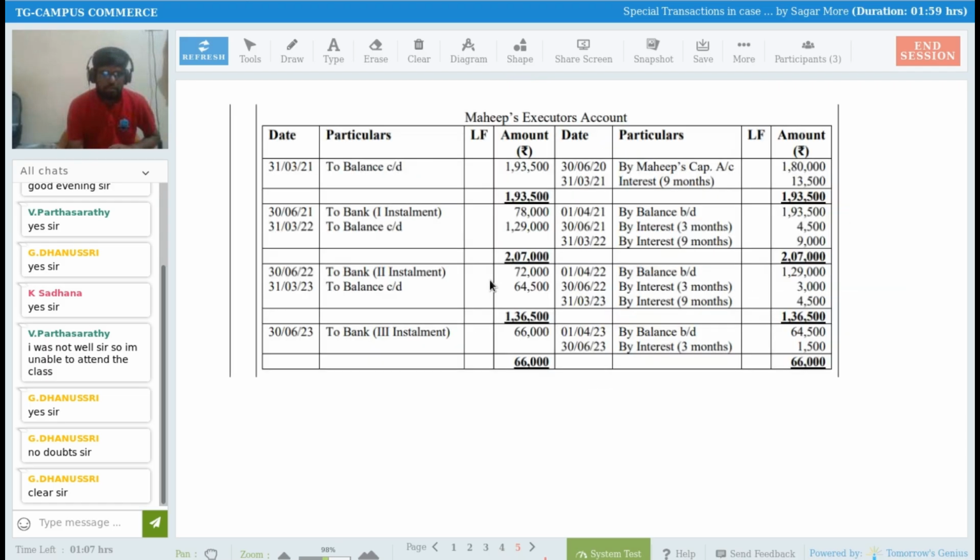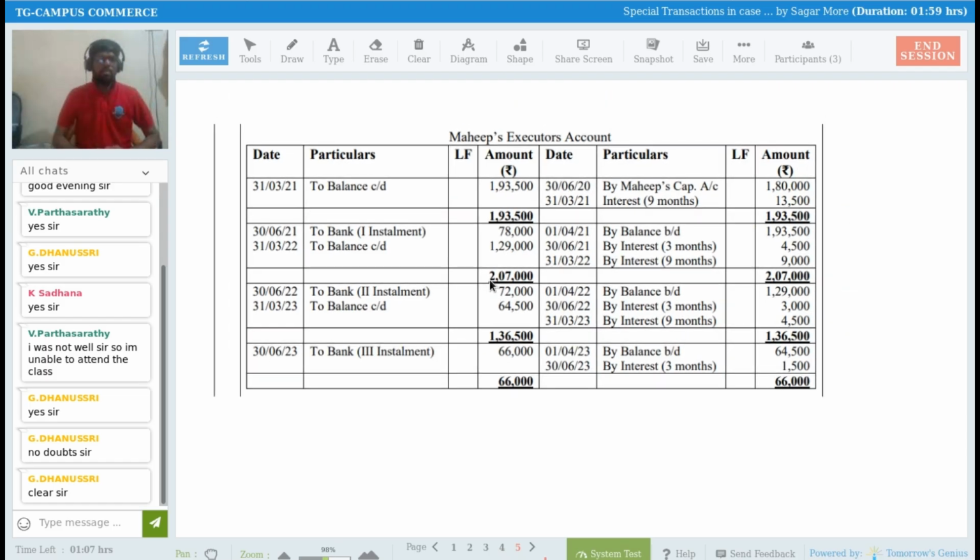Take this. Okay. So what we have to do first of all, Mahib's executor's account we have prepared here. You know the format: date, particulars, LF, amount, date, particulars, LF, amount, right? So first of all, the amount payable to Mahib's executor is nothing but my liability, right?